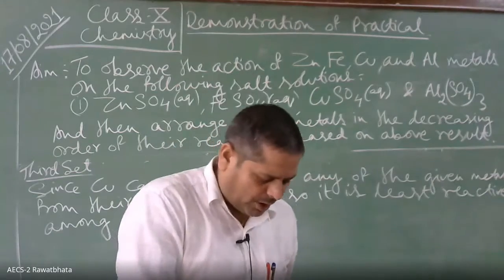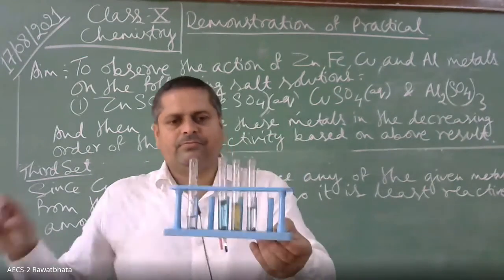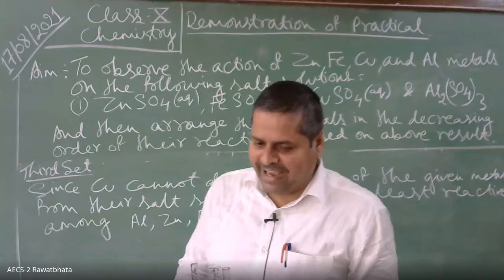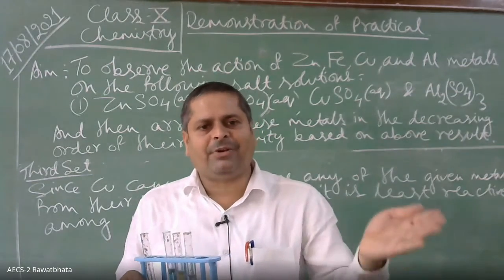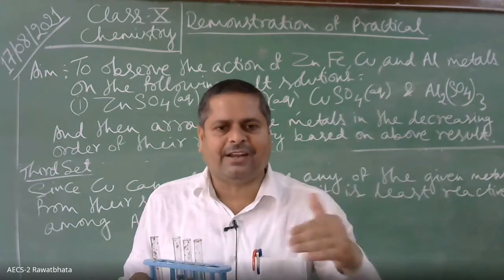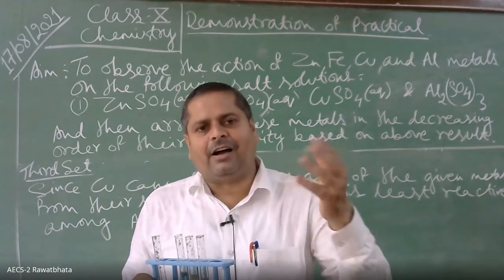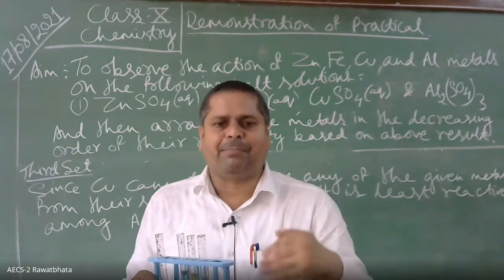What do you expect, children? Sir, aluminium will displace all the 3 metals. Very good. Aluminium will displace all the 3 metals and it will form its own salt solution, that is aluminium sulfate, and the other metal will be deposited as a precipitate.